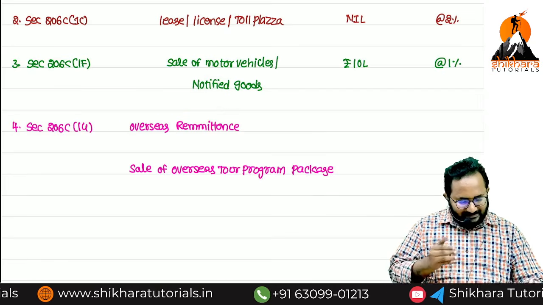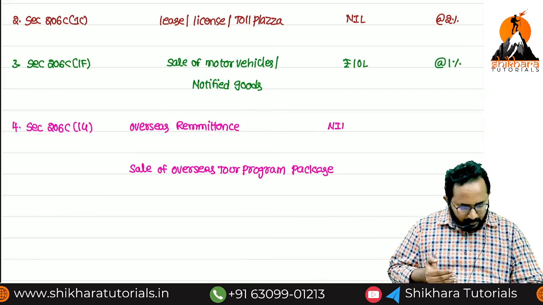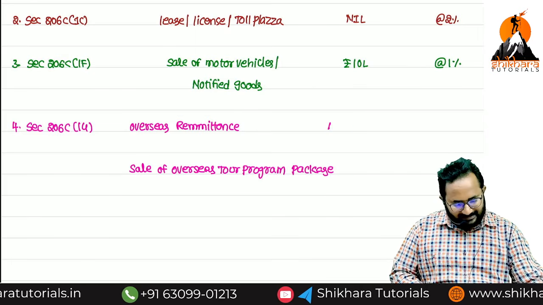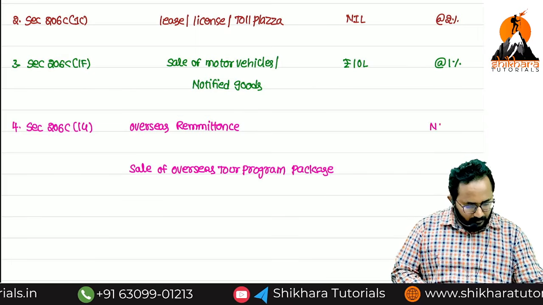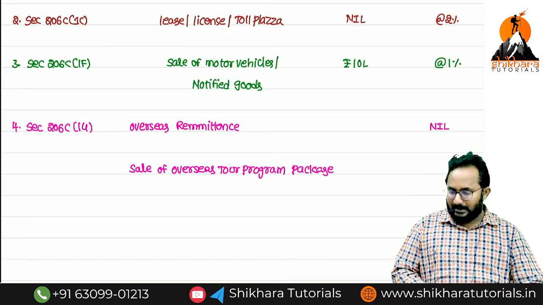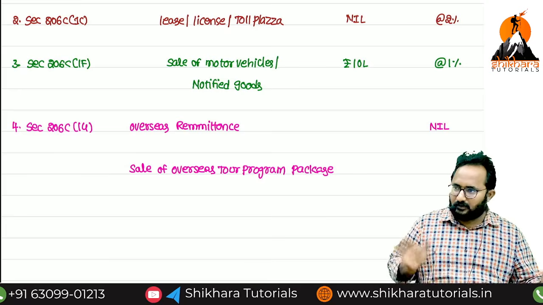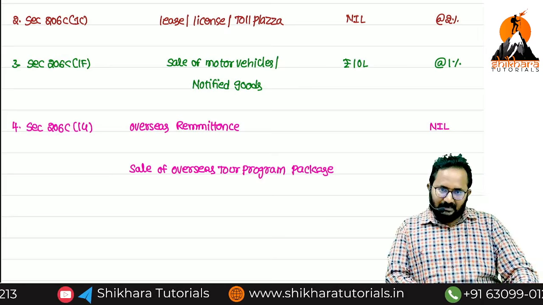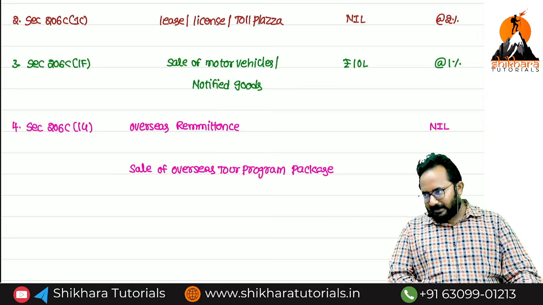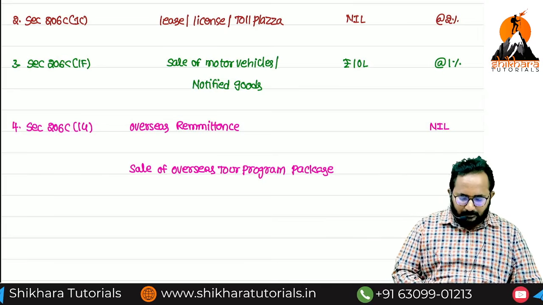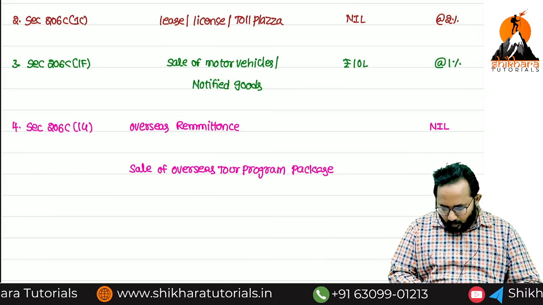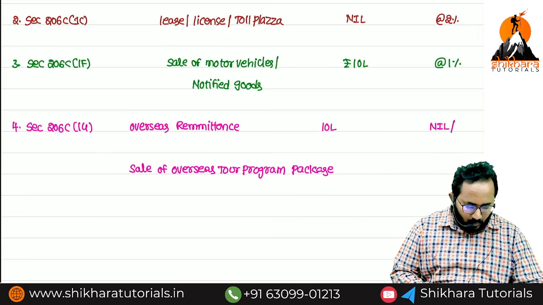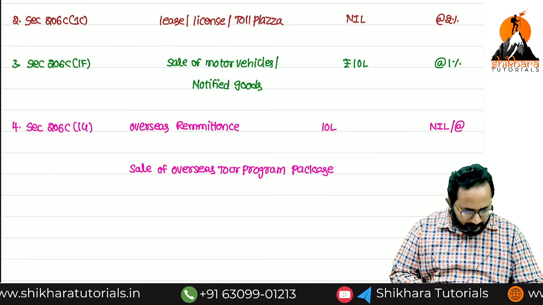threshold limit, in some cases we have a nil, where educational related. TCS rate is what? Nil. In which case, remittance out of educational loan, there is no TCS, that's why I am making it nil. Next, if you send for educational or medical purposes using your own money, what is the threshold limit? 10 lakh. In excess of 10 lakh, which rate do we apply? 5%.